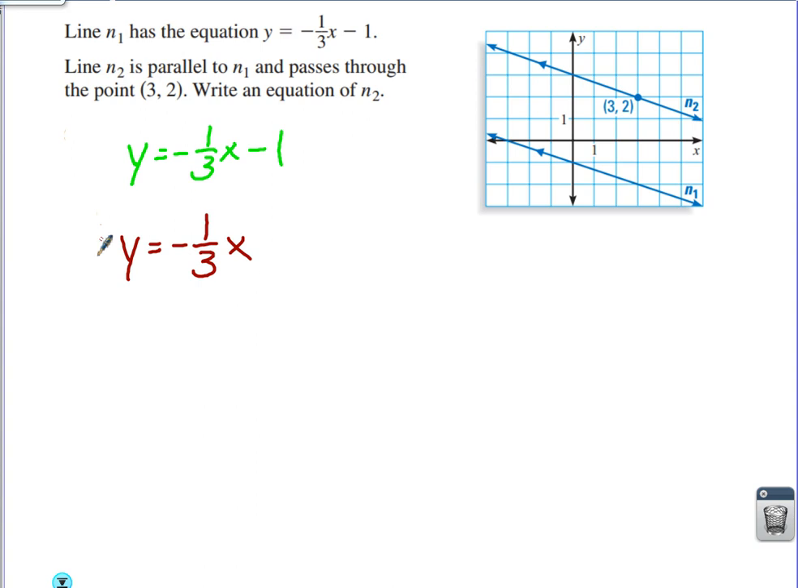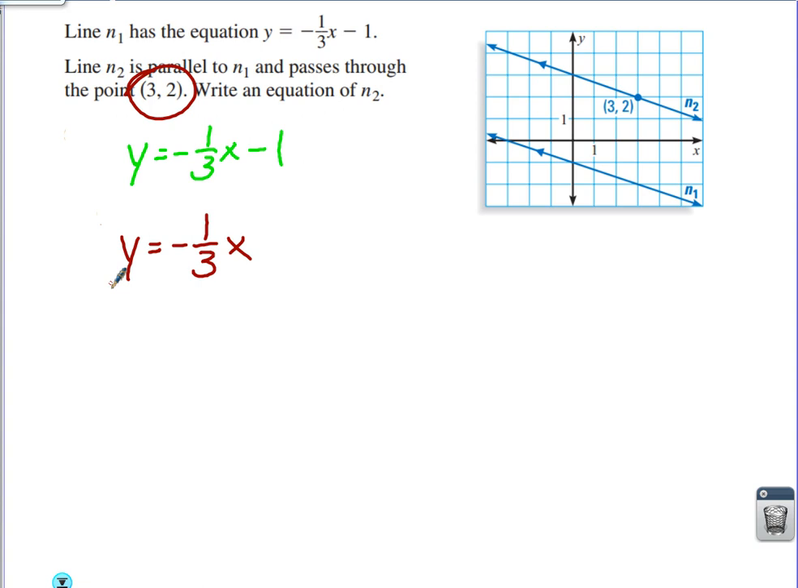Well, this line that I'm looking for, we want to pass through the point (3, 2). So I plug in 3 for x, and I plug in 2 for y, and I make it true. There's absolutely zero difference between this problem and the problems you worked yesterday. As long as you know parallel lines have the same slope, then you're looking for the line that has a slope of negative 1/3 that passes through the point (3, 2). That's what you did yesterday, same thing.